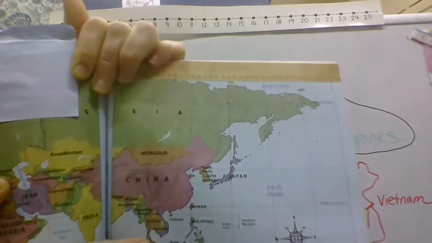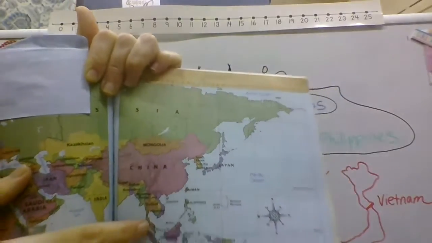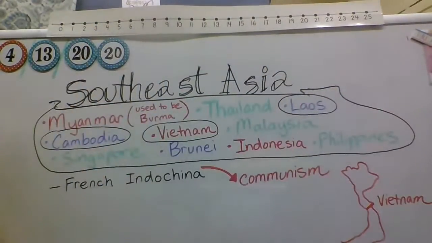Now, what happened was, as the French left these colonies and left them to their own devices, communism moved in and took over the northern part of Vietnam. Just like we talked about with Korea, the same exact thing happened to Vietnam.